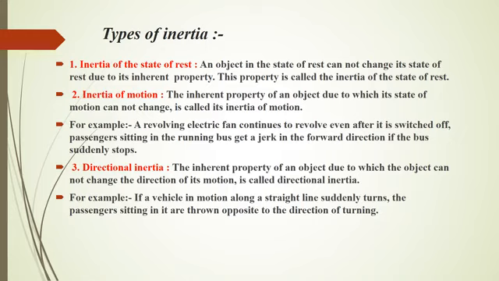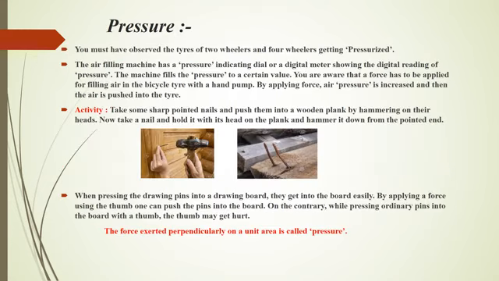Third type of inertia, directional inertia. This is the inherent property of an object due to which an object cannot change the direction of its motion. For example, if a vehicle in motion along a straight line suddenly turns, the passengers sitting in it are thrown opposite to the direction of turning.